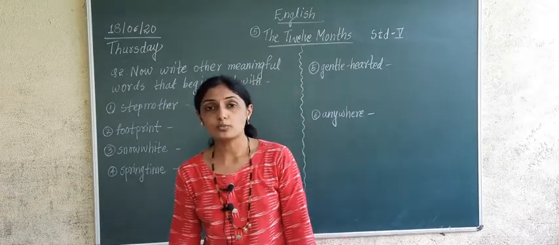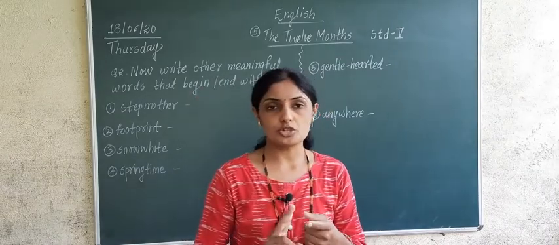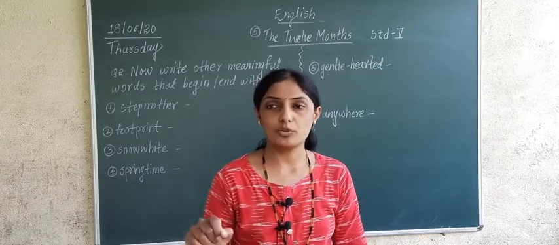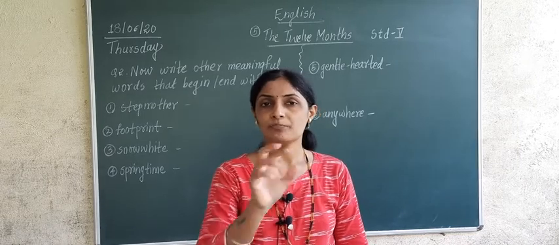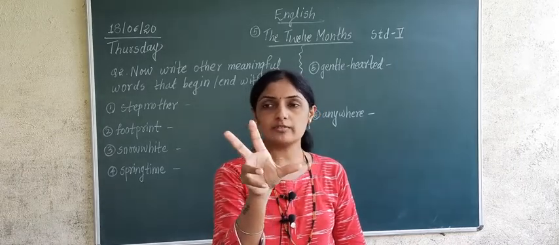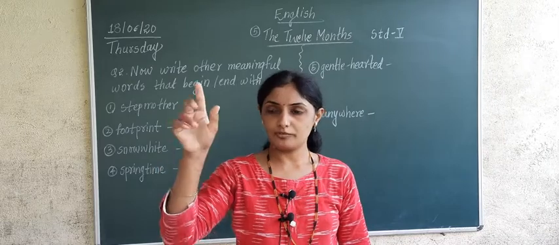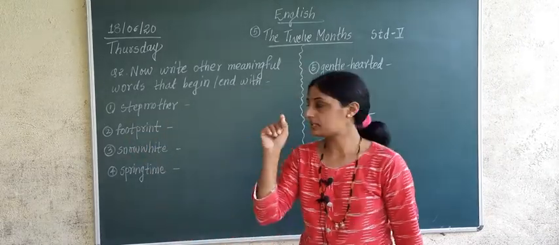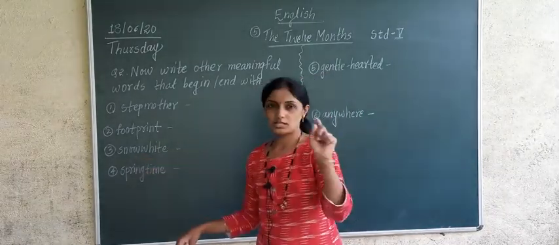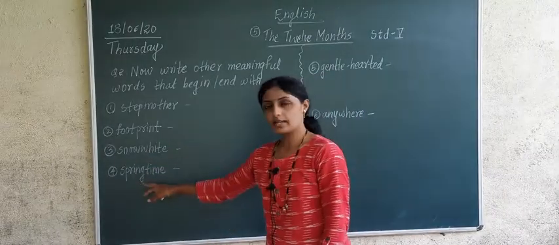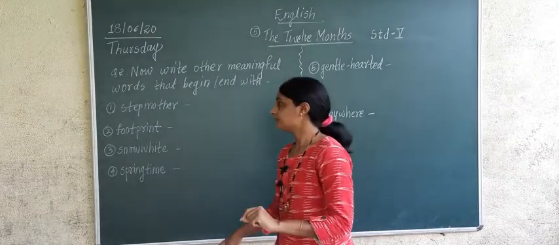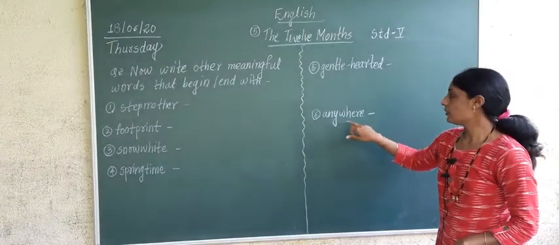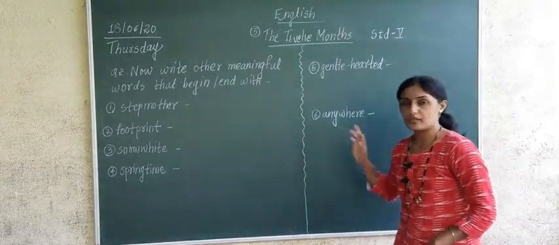Now here there are some questions. Question number 1 you have completed in notebook. Question number 2, which I told you yesterday, was only half the question which I told you to complete. The word stepmother was given, then you have to write down in another box step plus mother. Footprint, foot plus print. Snow White, snow plus white. Springtime, spring plus time. Gentle hearted, gentle plus hearted. Anywhere, any plus where. That you have done?